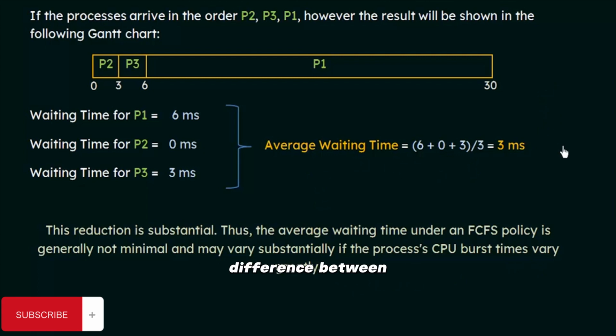That means there is a difference between the first and the second example. Average waiting times were really different. 17 and 3 has a great difference between them. So the average waiting time in this is not minimal generally, and it may vary substantially depending upon both the burst times of the processes and the order in which they arrive.